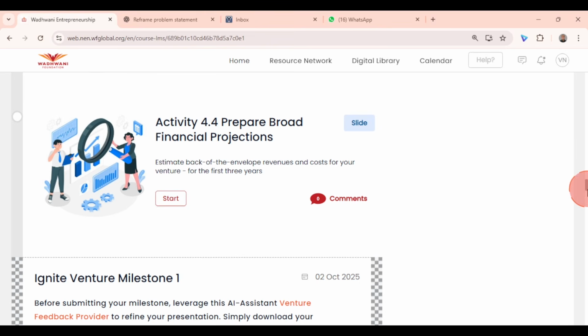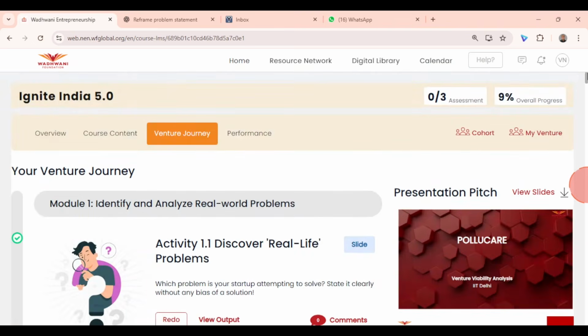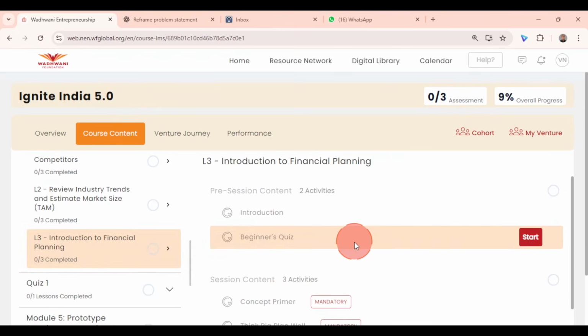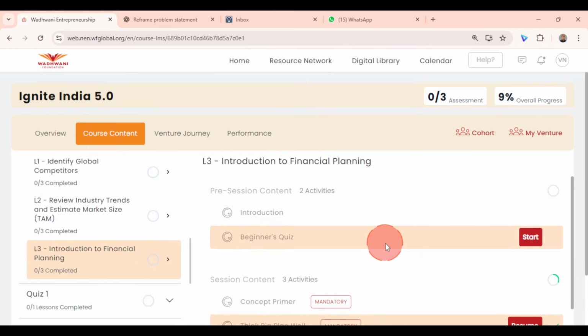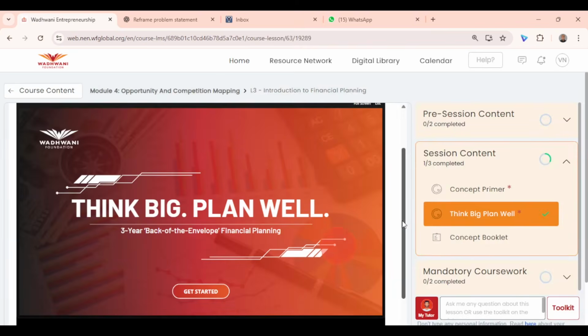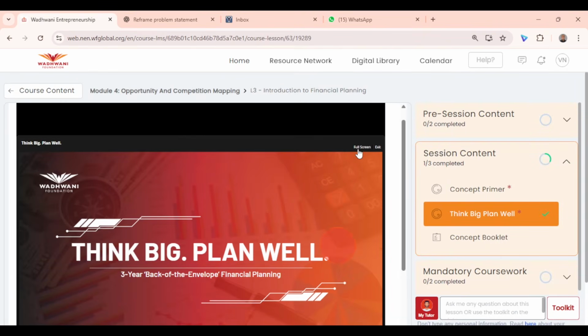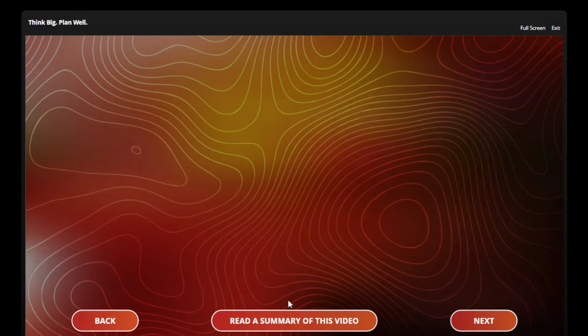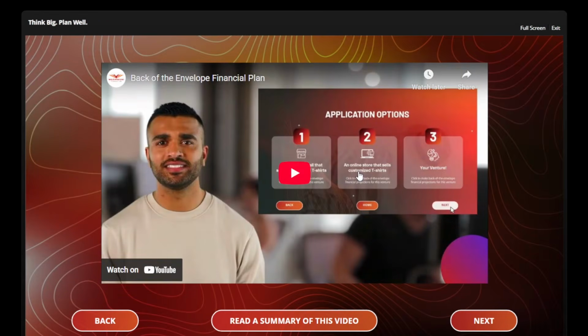Now to do this, first go and visit course content, open lesson 3 in module 4, and under lesson 3 in module 4, open this tool, Think Big, Plan Well. Just click on it. Now you can see this tool being opened. I would request you to make it full screen. Now go ahead, click on get started. There's an introductory video which tells you how to use this tool.